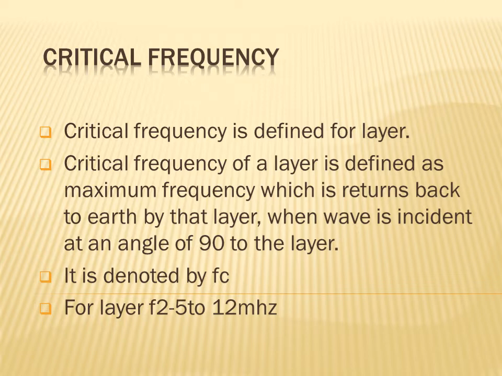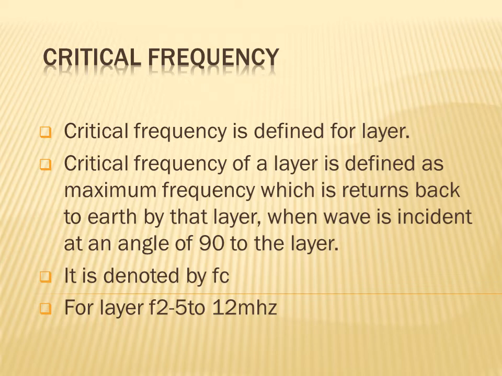When we incident a wave in a vertical direction, that wave will reflect back to the earth due to the ionosphere. For each layer there is a different critical frequency. The highest frequency is called the critical frequency, denoted by Fc.